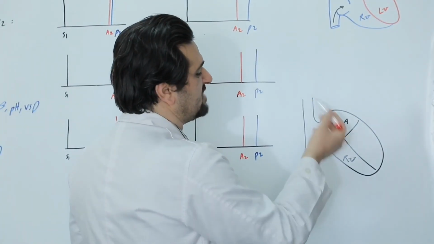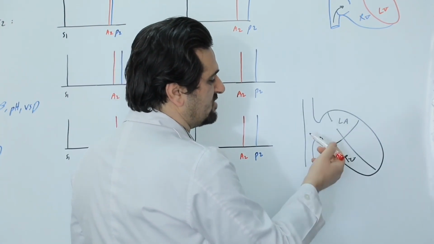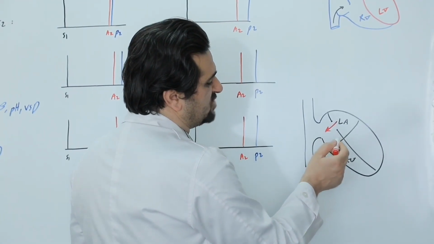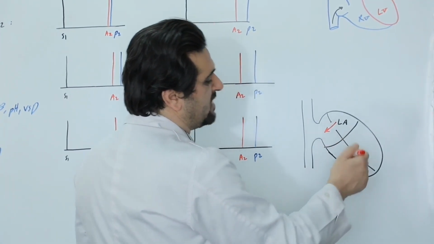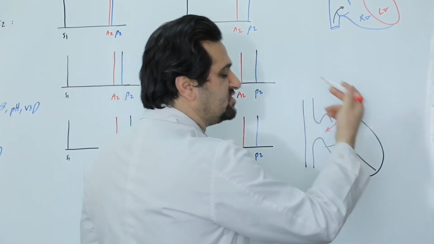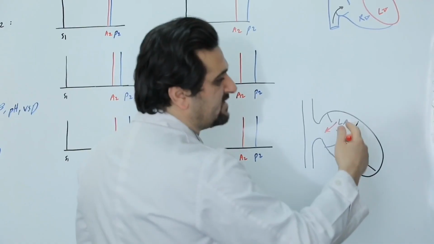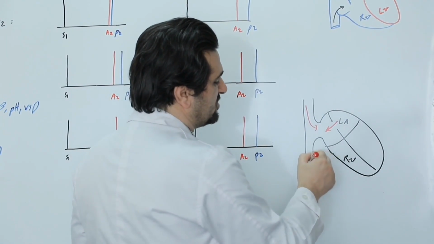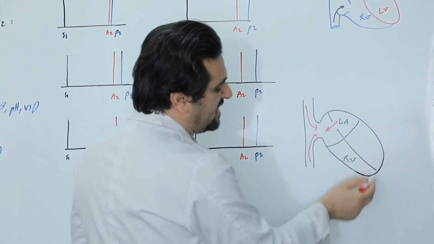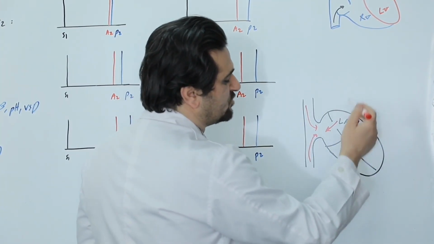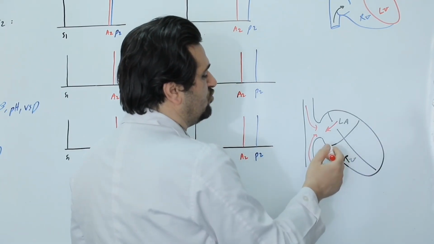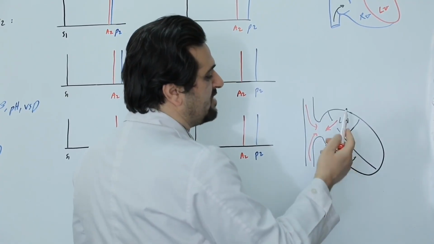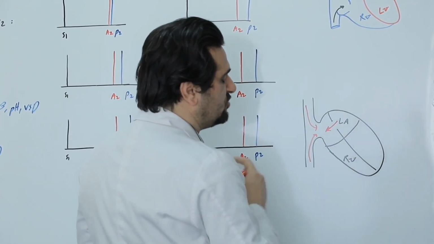In patients with ASD, during expiration, blood flows from the left side to the right side, and as a result, more blood enters the right ventricle, causing the time needed to empty the blood to increase. Therefore, P2 is heard later. During inspiration, venous return also increases, more blood enters the right side, and again the closure of the pulmonary valve is delayed, so P2 is heard later. Therefore, both during inspiration and expiration, P2 is heard at a distance from A2.